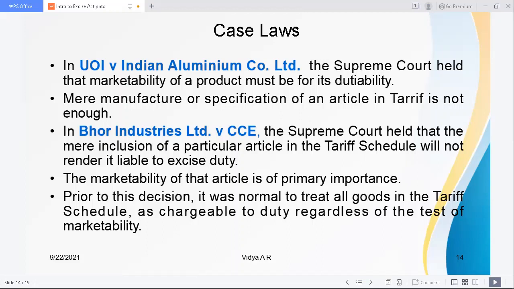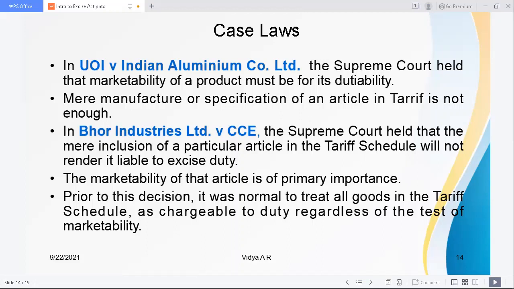Prior to the decision in Bor Industries Limited, it was normal to treat all goods in the tariff schedule as chargeable to duty, regardless of the test of marketability. So the Supreme Court had not given much importance to this term marketability before the decision in Bor Industries Limited versus CCE.